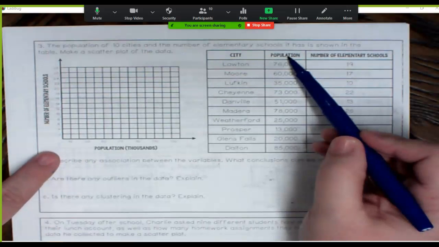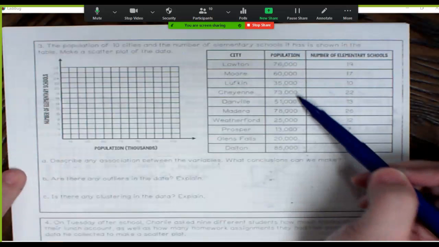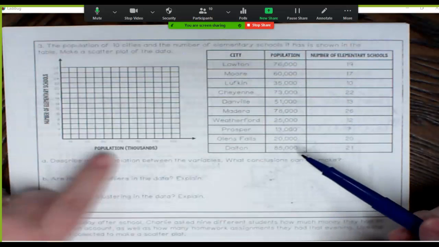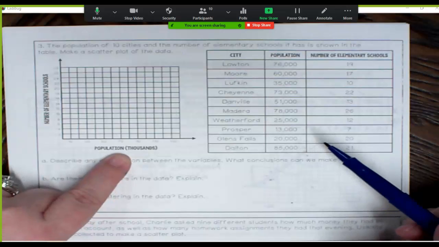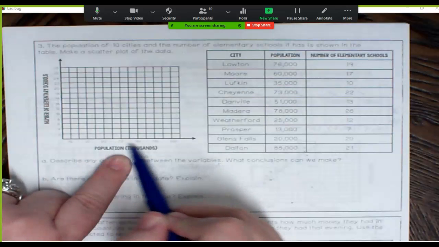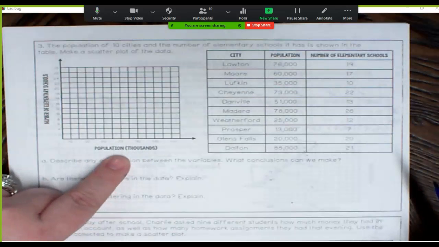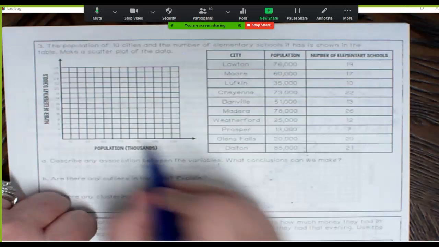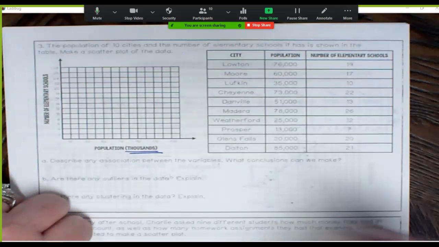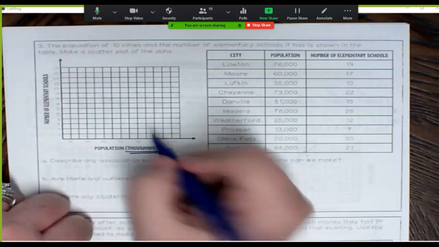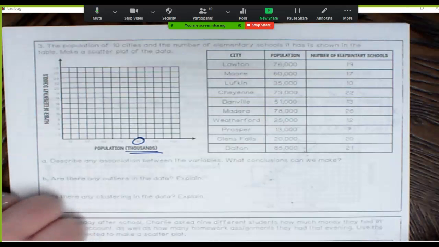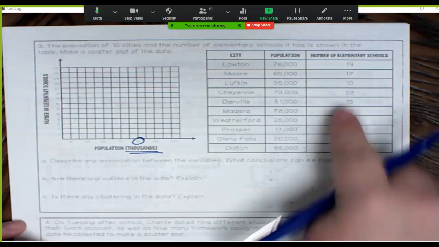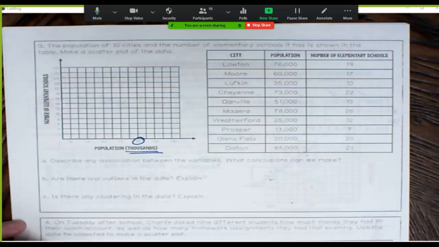Look at the population. Those are really big numbers, aren't they? But if I look at my graph, the population, those numbers on the x-axis are smaller because it says thousands. Look at your labels. So this number right here, 90, what does that really represent? 90,000. So if you were to plot these, you would plot them by the thousands. Okay?